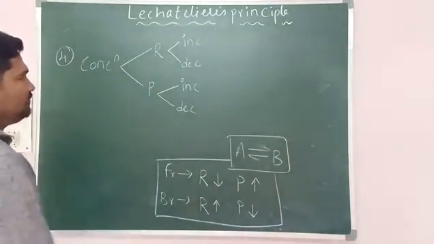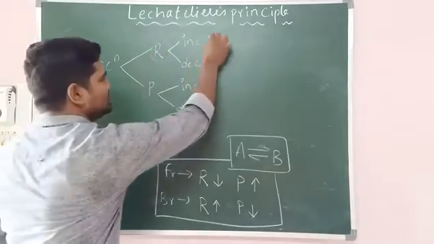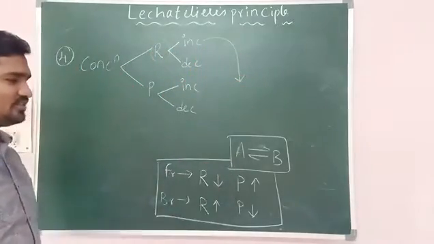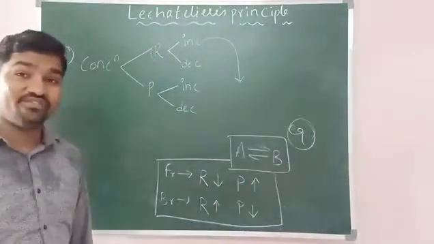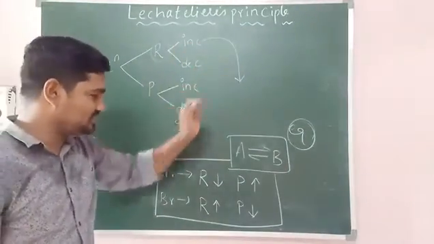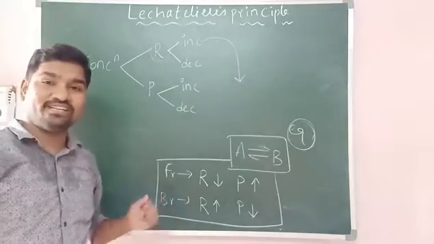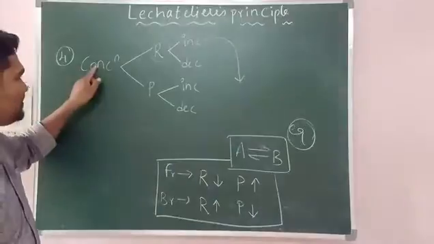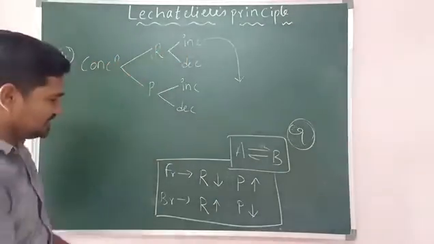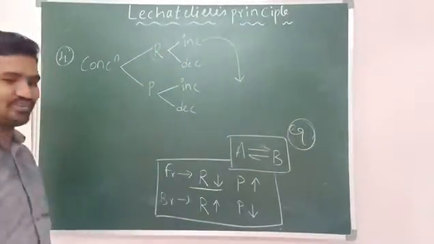Now, when the concentration of the reactant is increased, equilibrium will shift in which direction? You are increasing, so it should support the decrease direction. Which side is decreasing here? Forward is decreasing. So when the concentration of reactant is increased, equilibrium shifts in the forward direction.